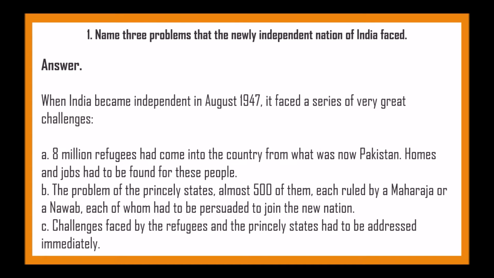When India became independent in August 1947, it faced a series of very great challenges. 8 million refugees had come into the country from what was known as Pakistan. Homes and jobs had to be found for these people. The problem of the princely states, almost 500 of them, each ruled by a Maharaja or a Nawab, each of whom had to be persuaded to join the new nation. Challenges faced by the refugees and the princely states had to be addressed immediately.